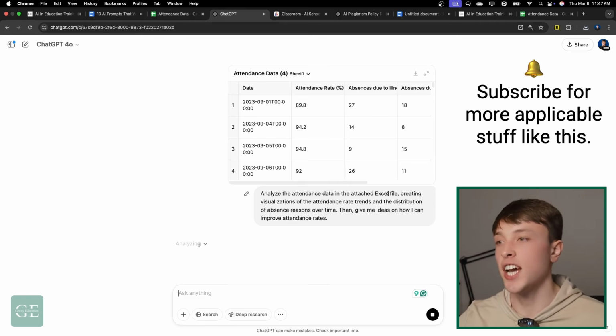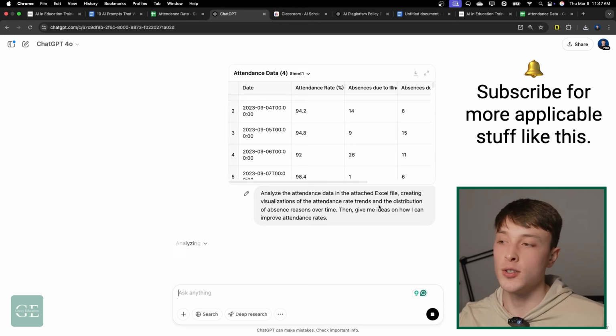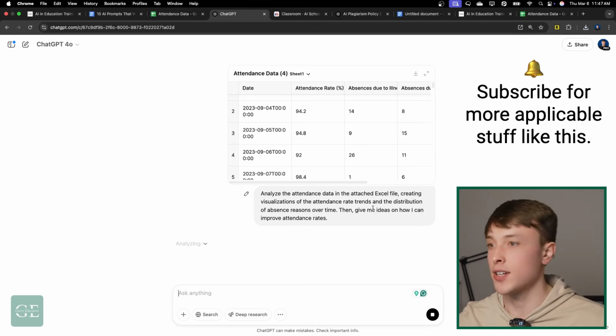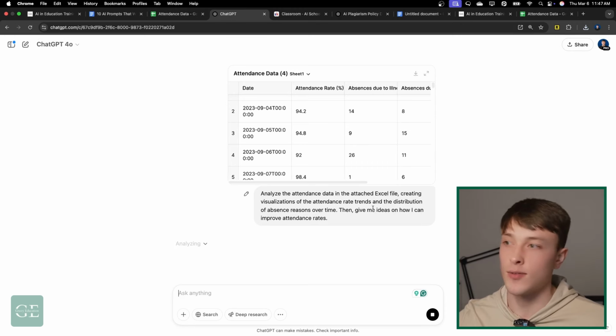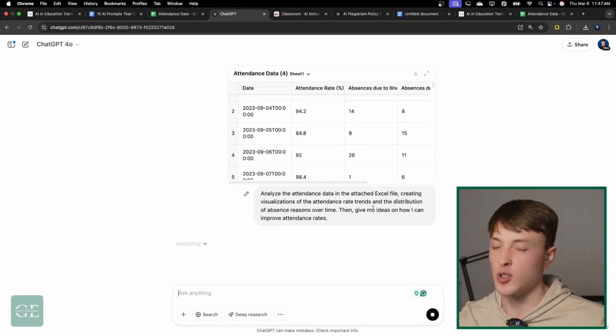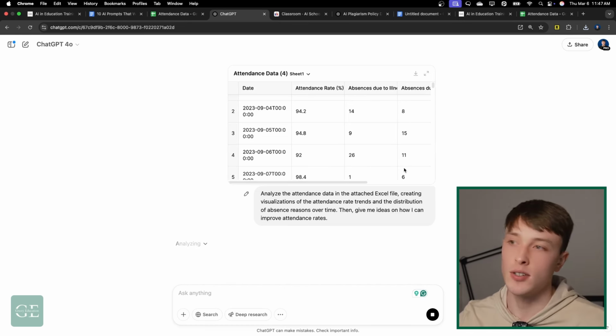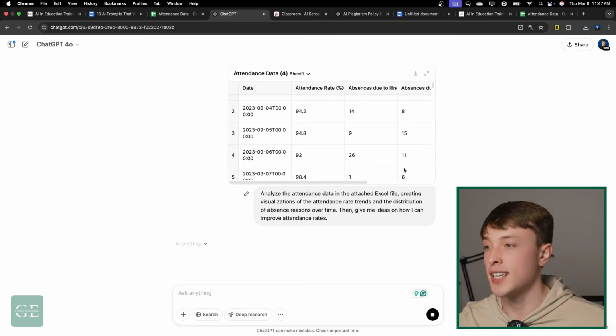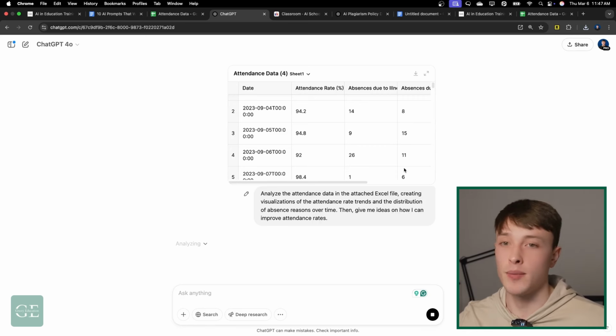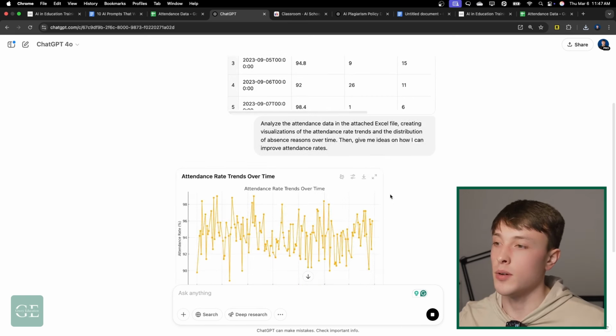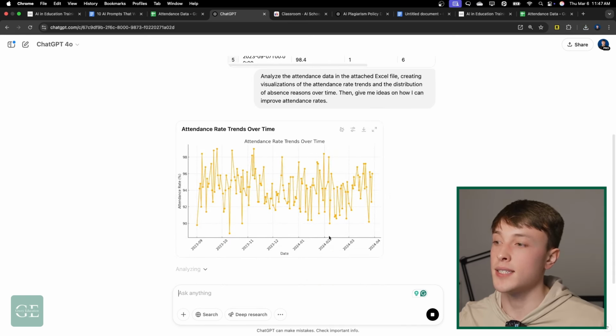Now on the free side of ChatGPT, it's only going to allow you to do this probably around 1 to 2 times per day. Then it's going to say, hey, you're cut off on doing data analysis for 24 hours, or it gives you a specific time when you can start back up again. But if you pay the $20 per month for the paid version of ChatGPT, you can do this unlimited times, anytime throughout the day. I highly recommend paying for ChatGPT the $20. It's very, very worth it, and you will use the paid stuff a lot.